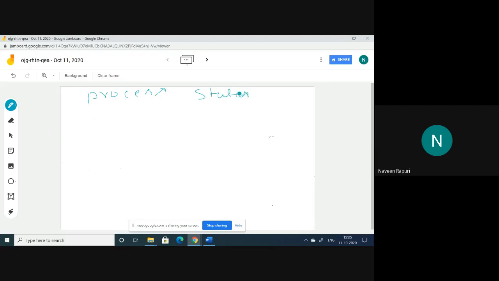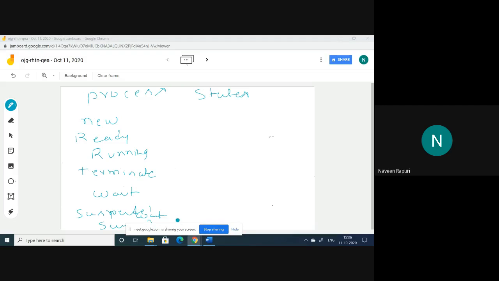There are different kinds of states: new, ready, running, terminate, wait, suspended wait, and suspended ready. So these are the different kinds of states of the process.